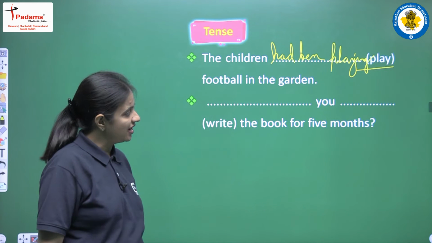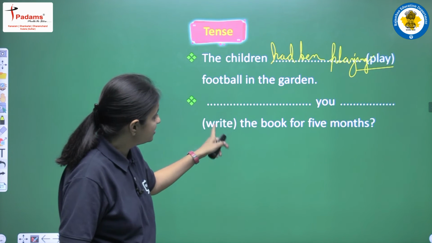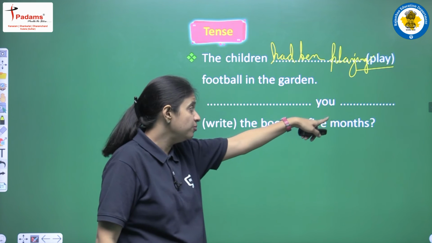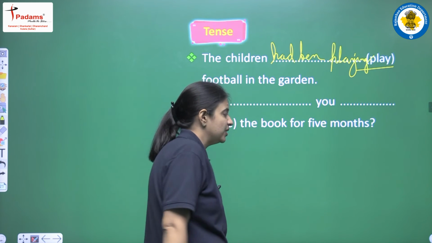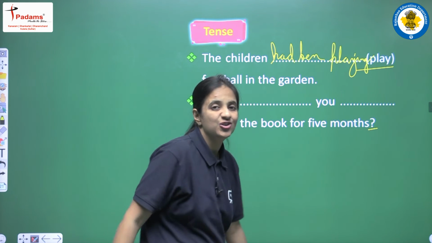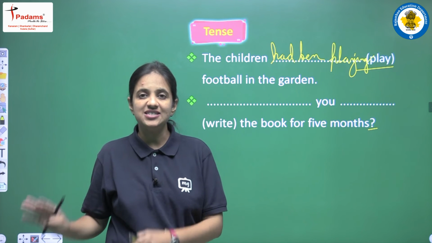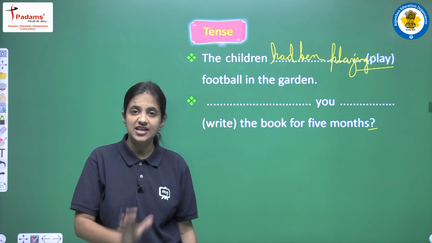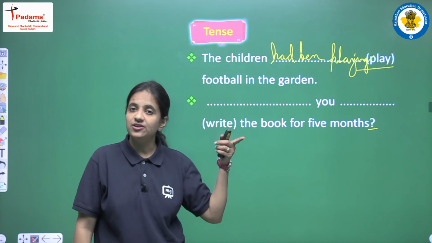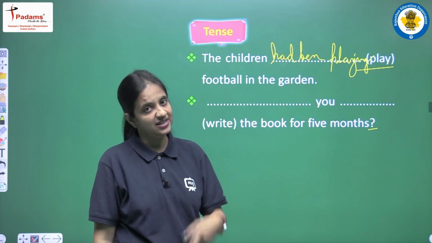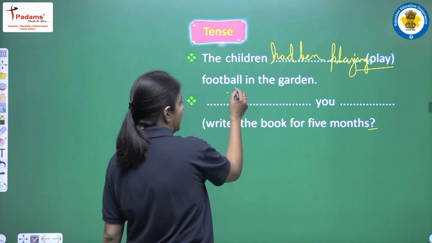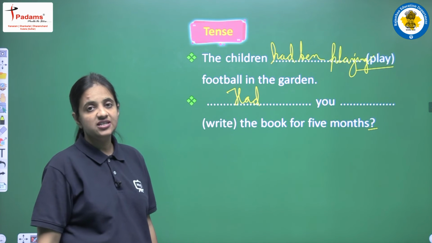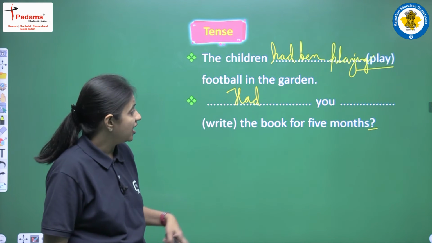One more example we are having here, and in that sentence we are having first of all one blank, then we are having you, one more blank, the book for 5 months, and we are having one question mark at the end of the sentence. So what it means? It means that now we are having the interrogative sentence. Okay, so we all know that we are having only one helping verb, that is had been. So we will use had here because we don't have any question word here, no WH word is here, so the sentence will start with had.